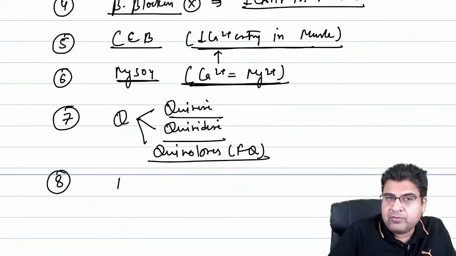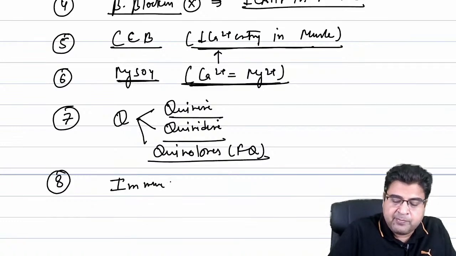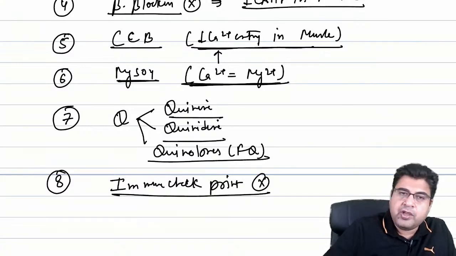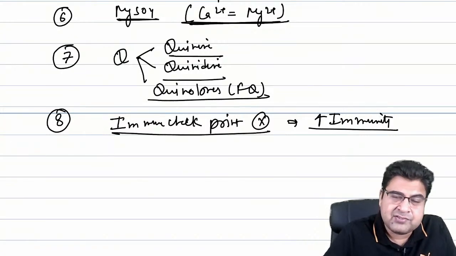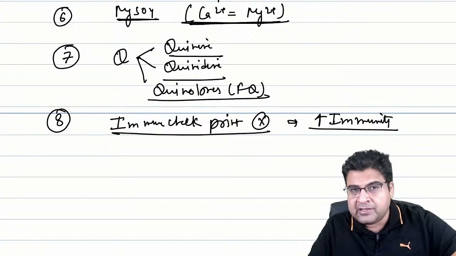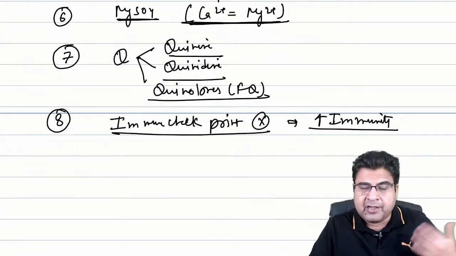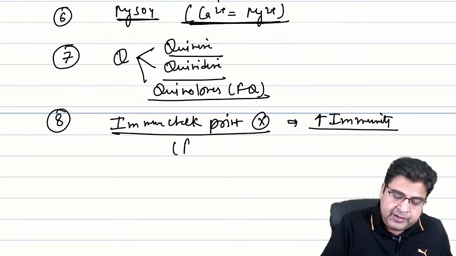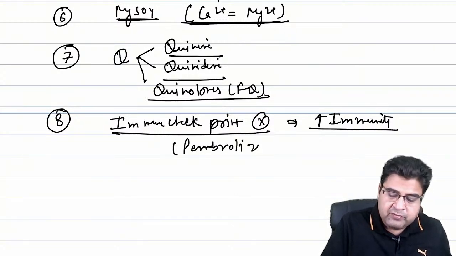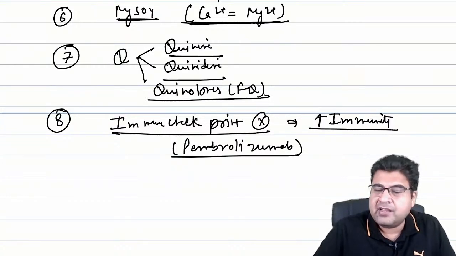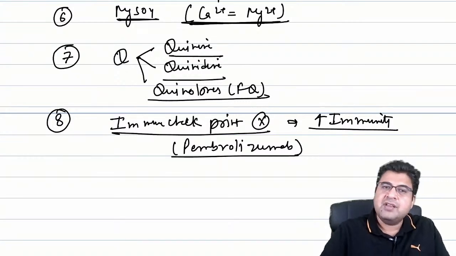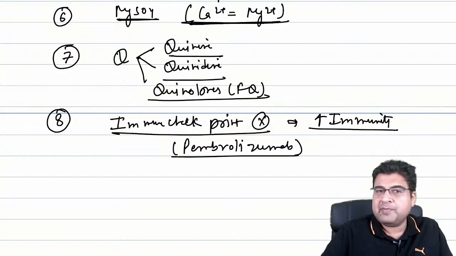And guys, you can also write down the medicines which are known as immune checkpoint inhibitors. Immune checkpoint inhibitors are those drugs which can activate the body immunity. These are the medicines which will activate the body immunity against the cancer. They stop the checkpoints of the immunity and activate the immunity against the cancer. One of the drugs is pembrolizumab, which can activate the immune system against the cancer cell. So immune checkpoint inhibitors are also avoided in patients of myasthenia gravis.